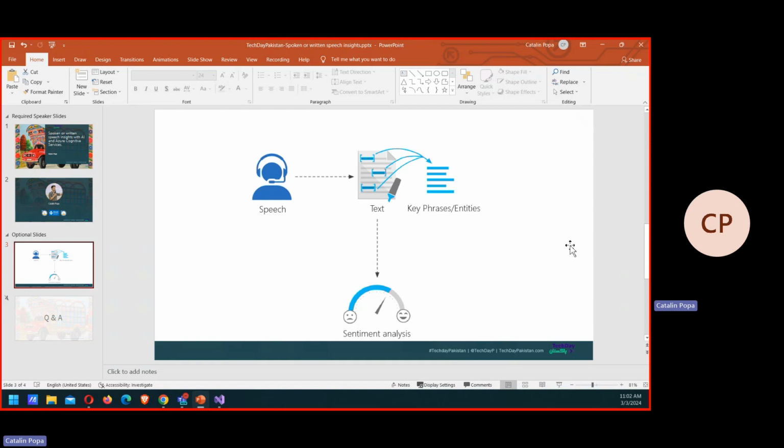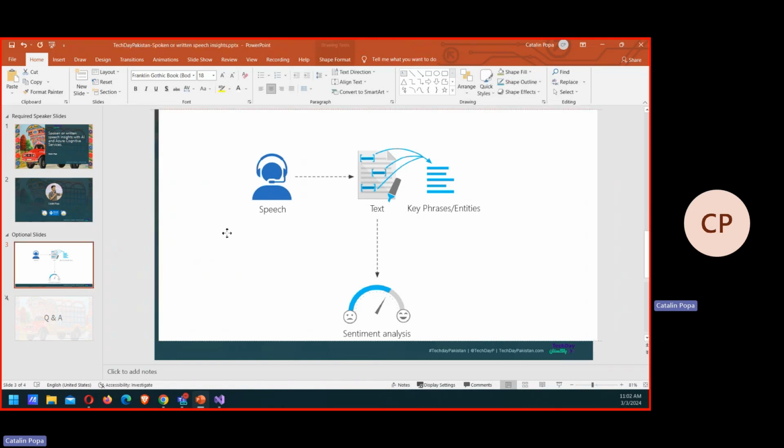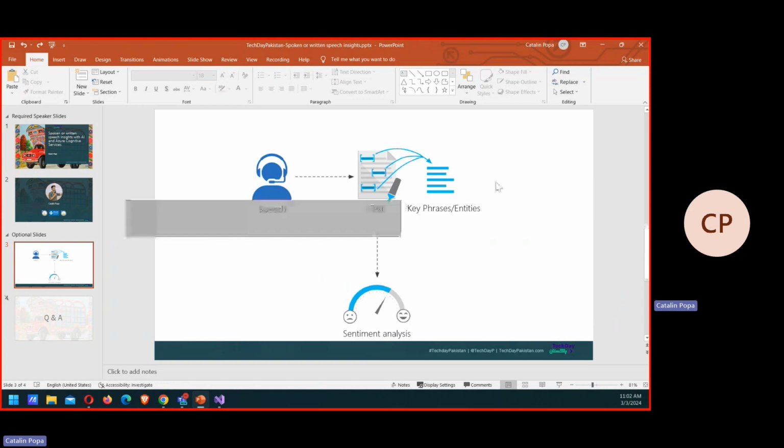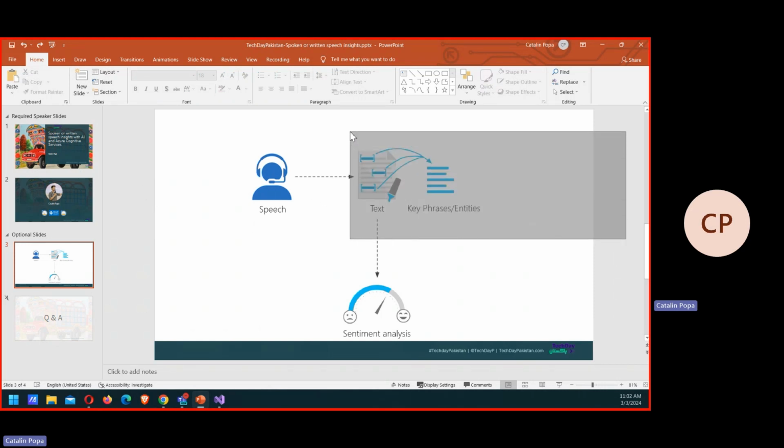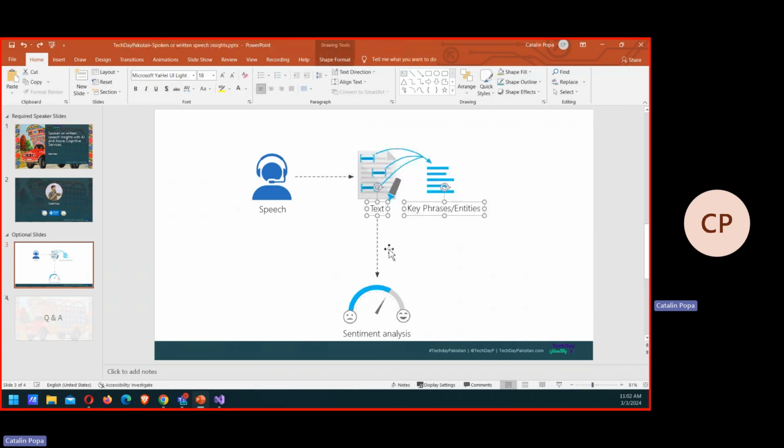To get straight into the subject, this is what we're basically going to build. This is a really high level diagram that will demonstrate our application. We're going to have a simple console app. I'm going to demonstrate it to you in just a second, in which we will speak to the laptop and interact with the application, and then we will extract the speech, transform it into text, and then based on that text, we will extract some key phrases, and we will do sentiment analysis. So that will basically be it.